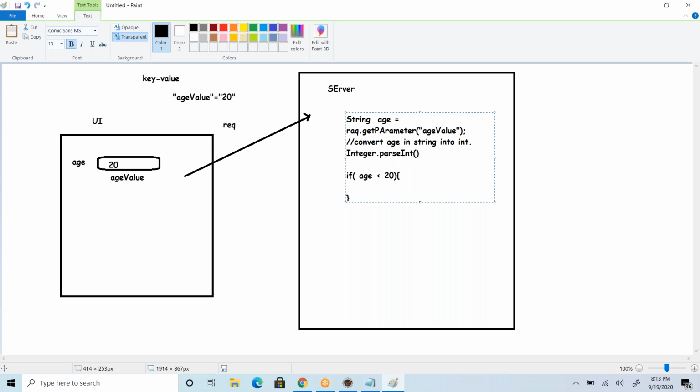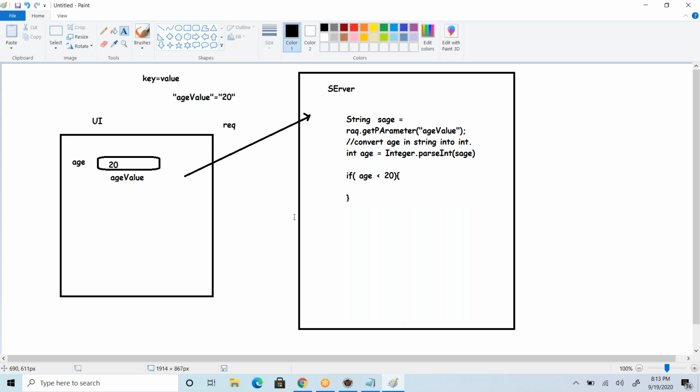If you give the string parameter, it returns an integer. So now age is an integer and 20 is also an integer, and now this works well. Do you understand the whole scenario?